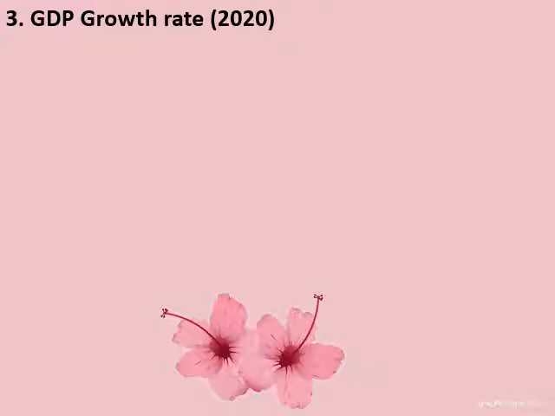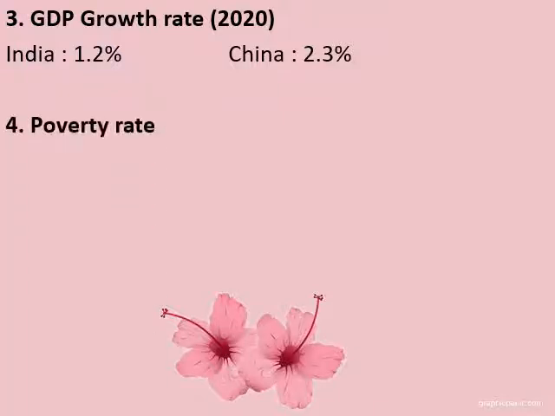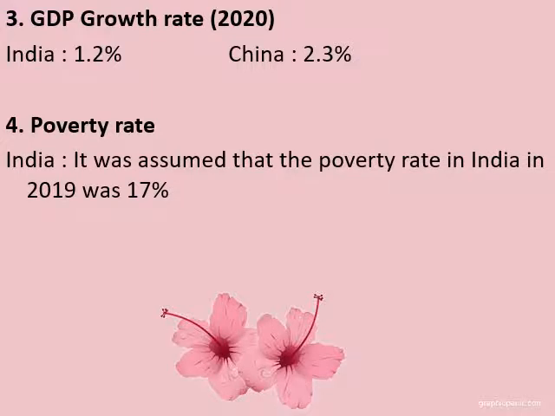Next indicator is the GDP growth rate. In the year 2020, what is the GDP growth rate of India and China? So for India it is 1.2% and for China it's 2.3%, which means we still need to grow there. Okay. Next is poverty rate. Now poverty rate, according to the 2019 data samples, it is assumed that poverty in India was 17%. That means 17% of our population in India is still living in poverty. They are living below the poverty line.